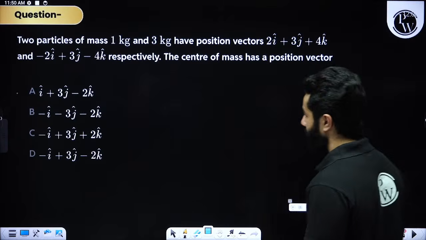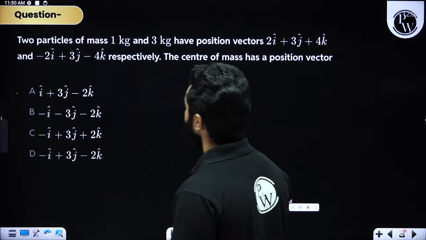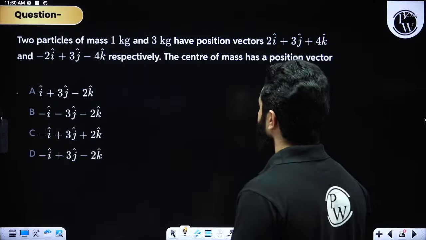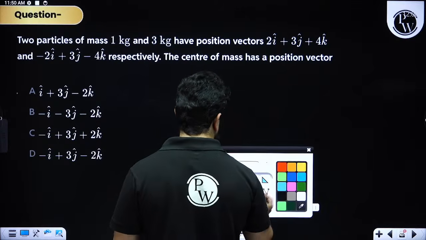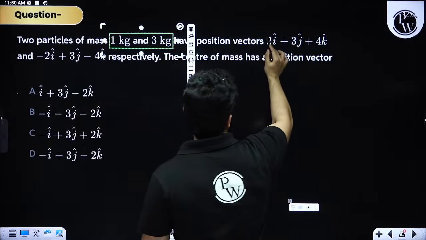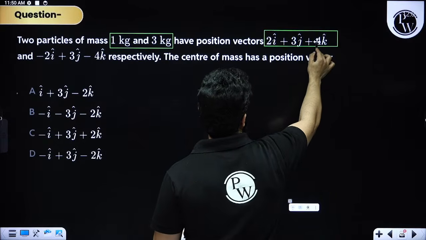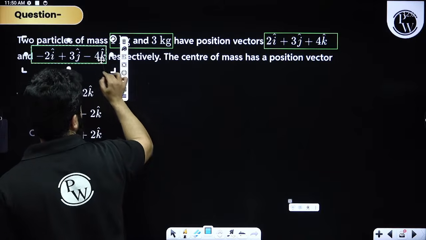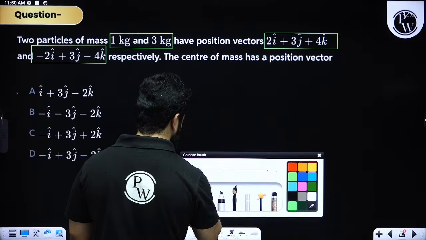All right. Let's suppose this is the first question. In this question, they are saying we have got two particles, 1 kg and 3 kg, and they have position vectors r1 and r2 respectively. Then the position vector of center of mass will be.